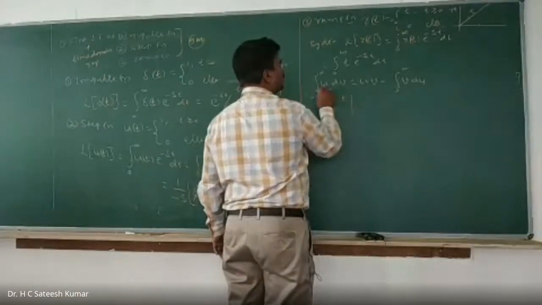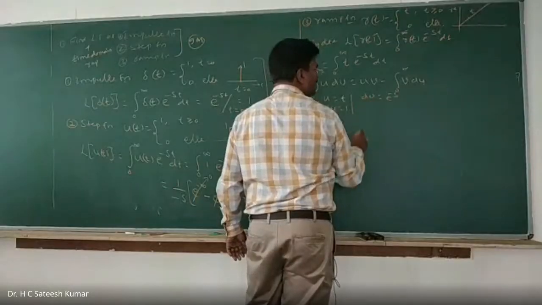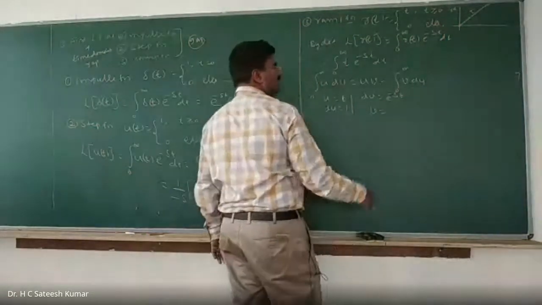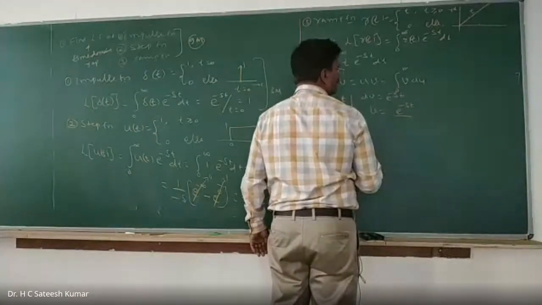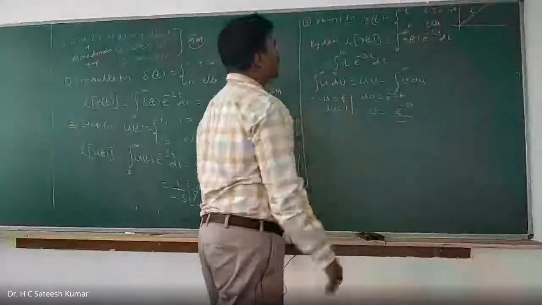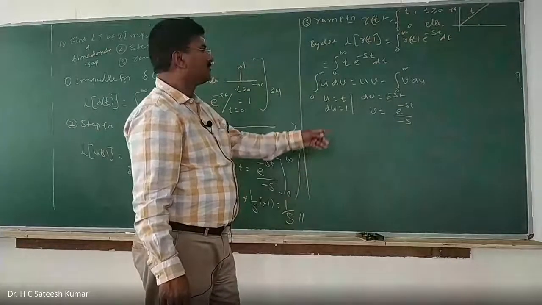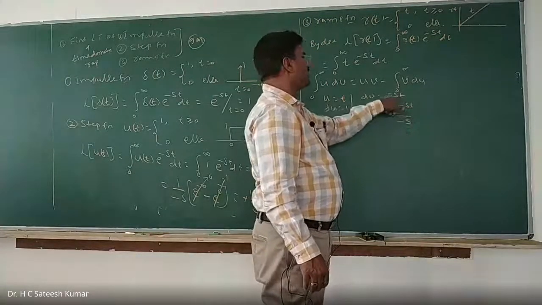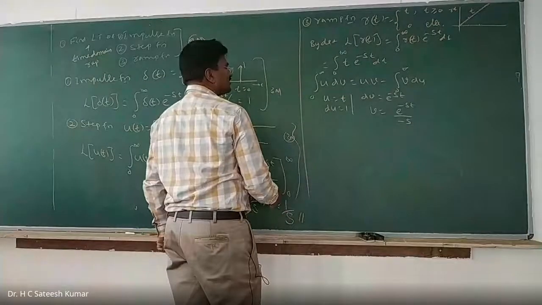1. One is u, another one is dv, the rest is e to the power of minus st. And if you want to remove the differentiation, you should do integration. Integration of e to the power of minus st is e to the power of minus st divided by minus s, with respect to time. So integration of this e to the power of minus st is divided by the differentiation of minus st, which is minus s. Integration from where to where?